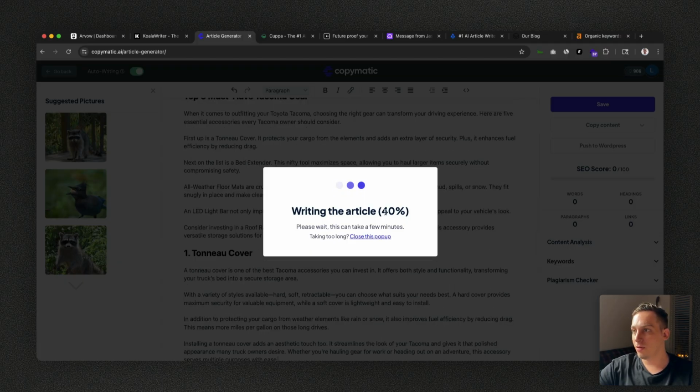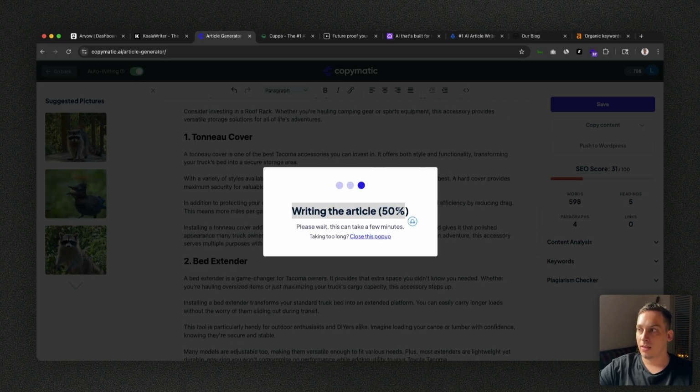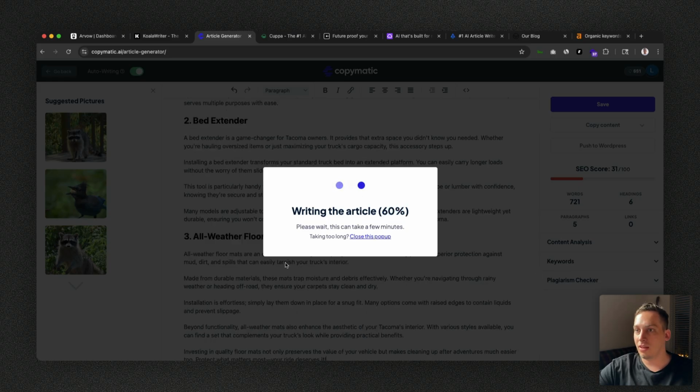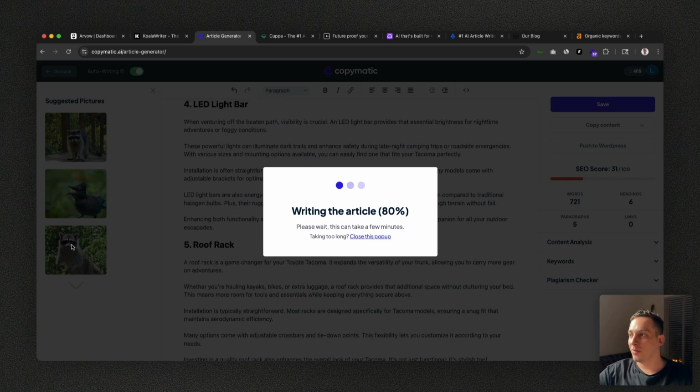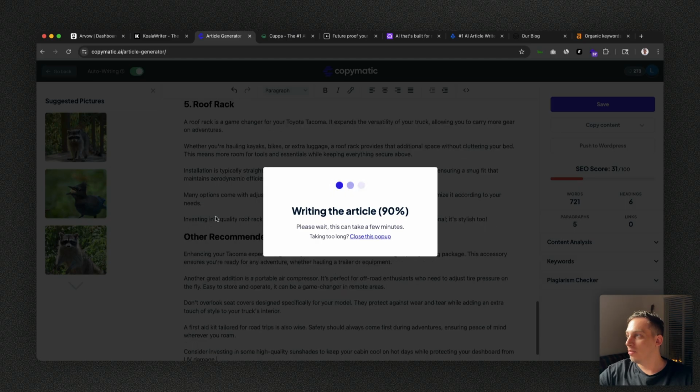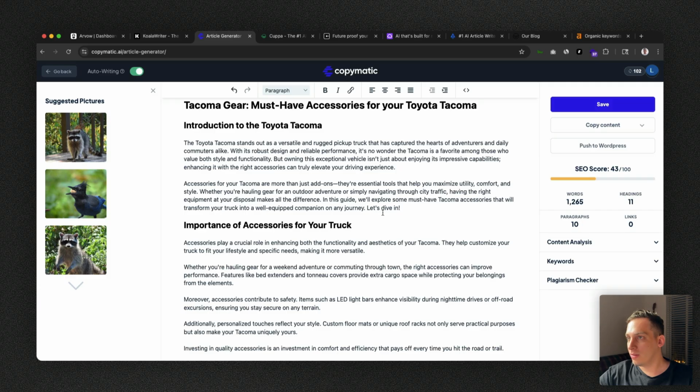And then you can see 40% done. I like this about this one, that you can kind of see that this is being done, 50%, 60%. You can kind of see it in the background. You can see some suggested pictures that are, I guess, some animals, like a raccoon. So I hope that's not the case, but let's see. And then we're almost there. We're almost at 100. And we are now at 100.